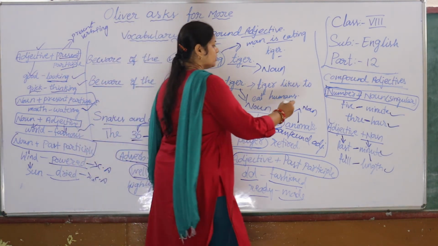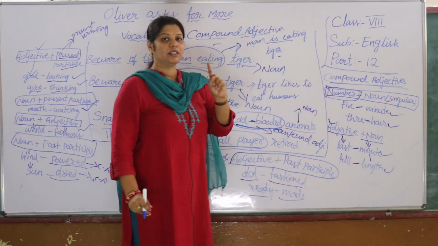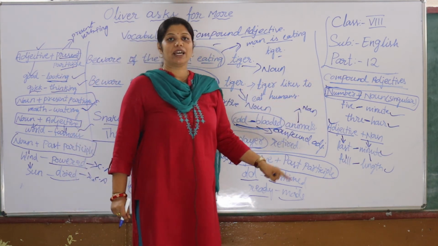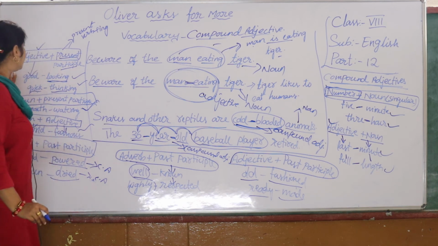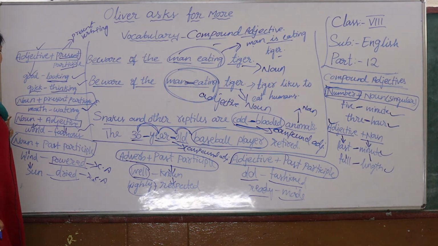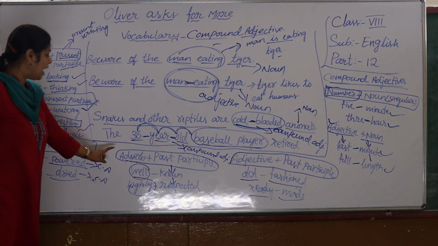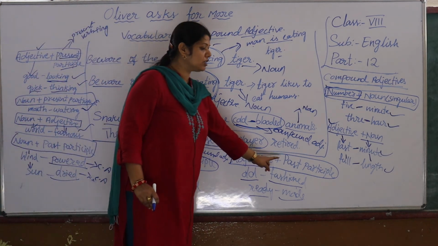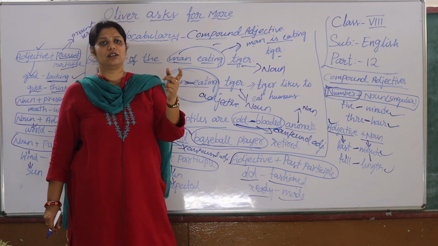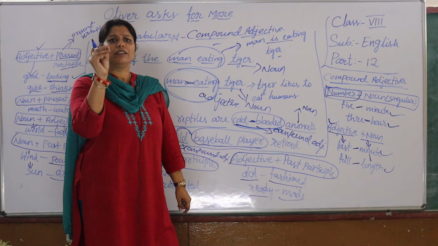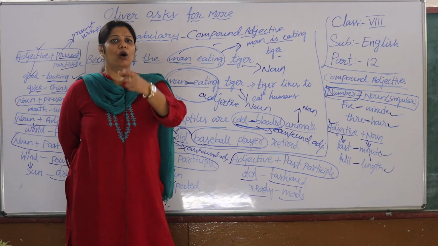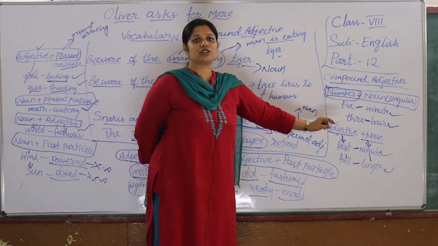So these are the combinations you have to remember. The first one, number with a singular noun, then adjective with a noun. Then you can use adjective plus present participle, then noun with present participle, then noun with adjective, noun with past participle, adverb with past participle and adjective with past participle. I hope you understand. It is very simple for children to understand: a compound adjective is nothing but adjectives which are hyphenated. So normally for those hyphenated adjectives, I explained which combinations we can get.